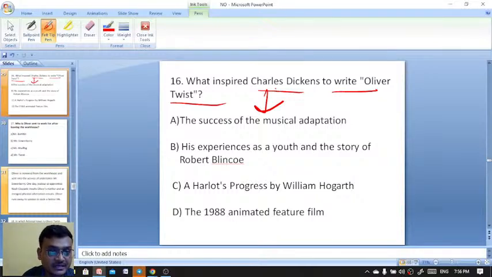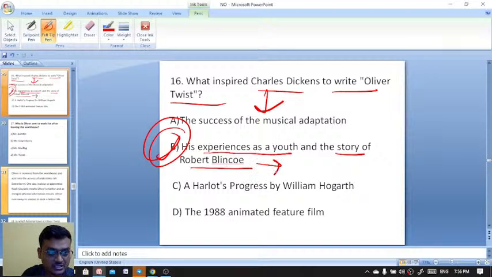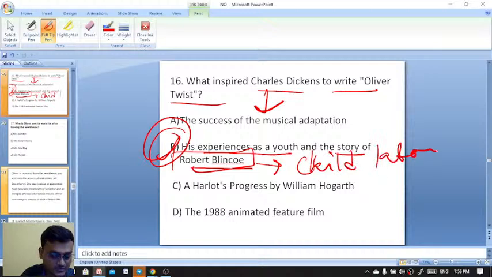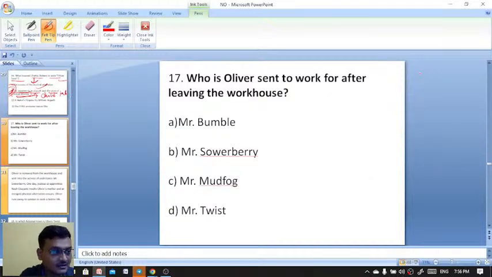What inspired Charles Dickens to write Oliver Twist? B. His experience as a youth and the story of Robert Blinco. Actually, Robert Blinco was a child laborer. The experience of his youth and the child laborer inspired Charles Dickens to write Oliver Twist. Okay, B is the right answer.